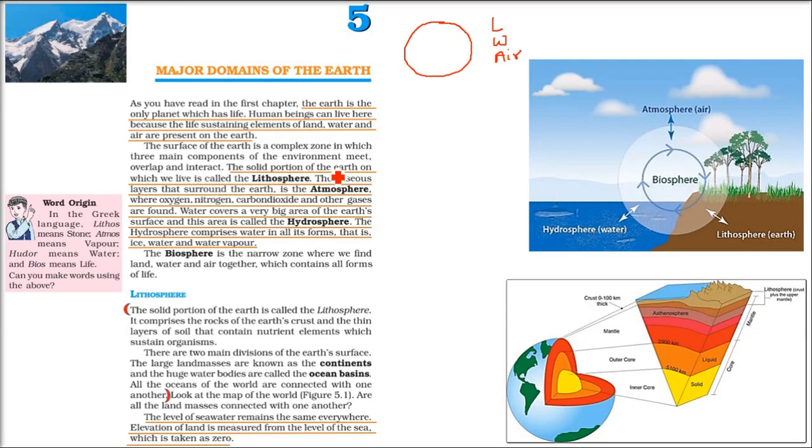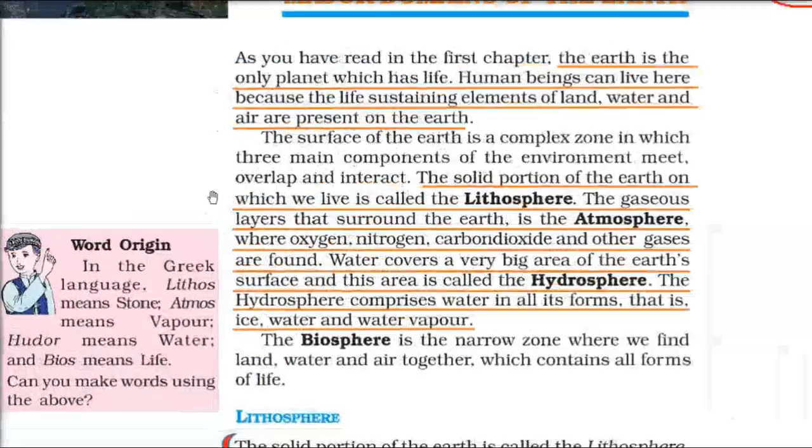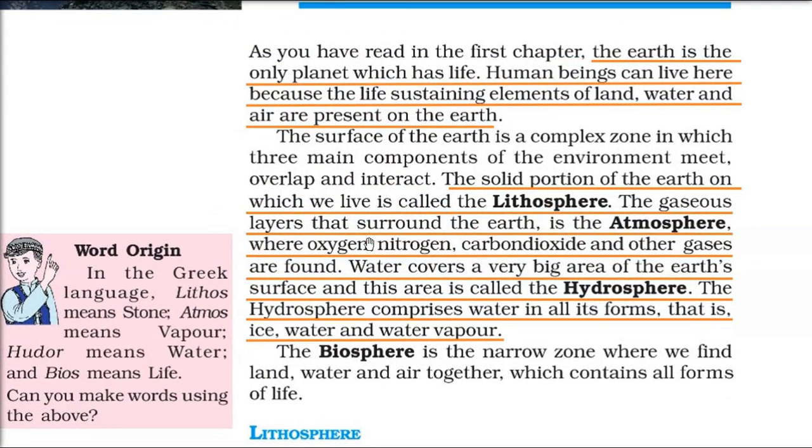That is the solid portion of the earth on which we live, we walk, we make our houses, and the organisms live. It is lithosphere. The gaseous layers around the earth, surrounding the earth, like a blanket, different layers of blanket, it's atmosphere. In this, we have oxygen, nitrogen, carbon dioxide. These are very important gases. Oxygen for us, carbon dioxide for the plants.